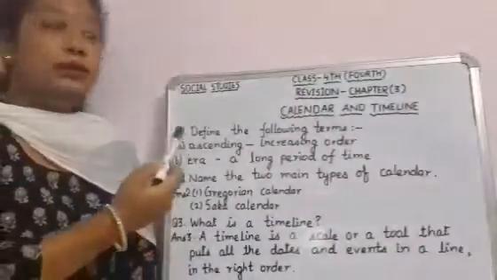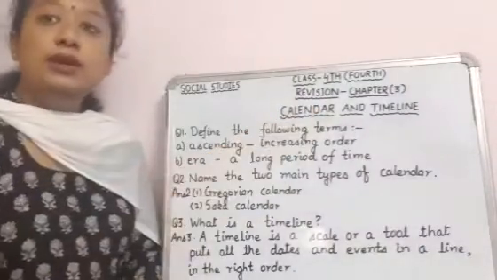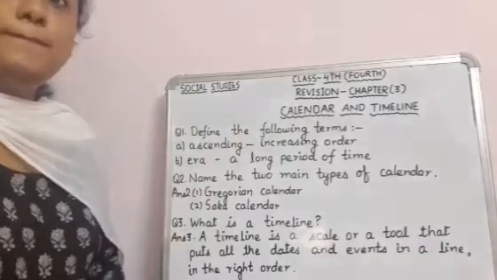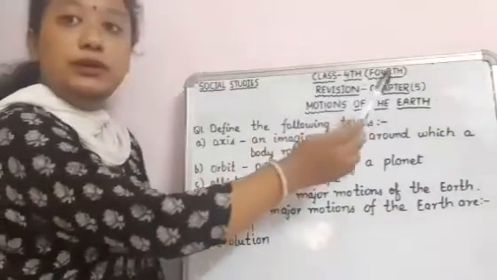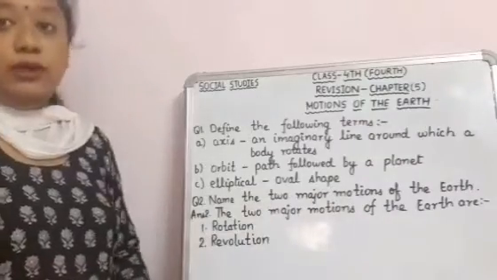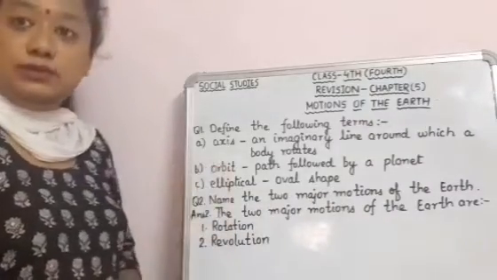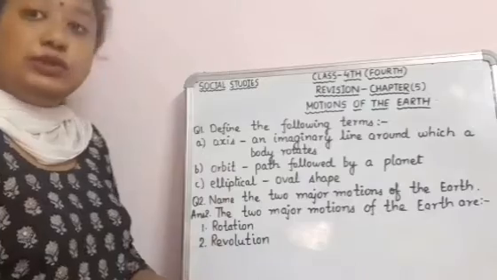Now we have done the revision of chapter number 3. Let's revise chapter number 5 now. Motions of the earth. So first of all, we will understand a few terms.